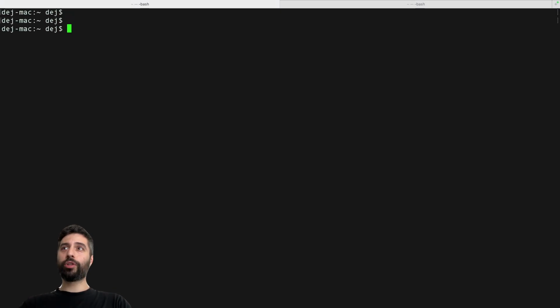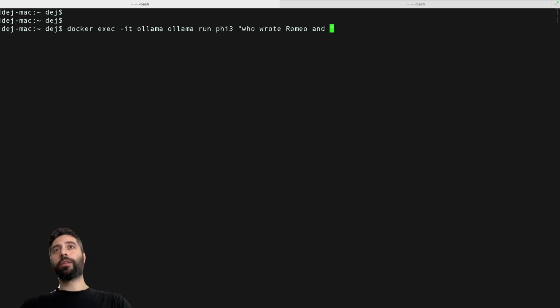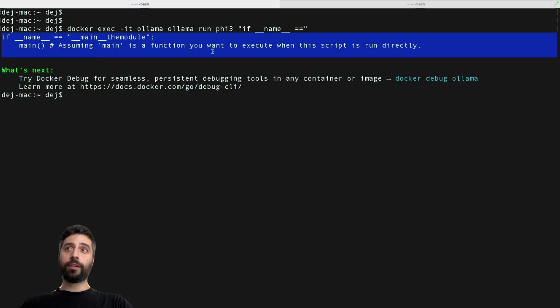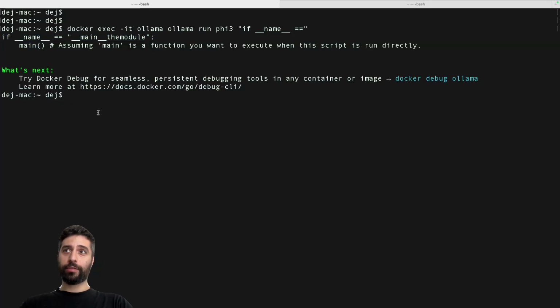Let me try another one, which is related to code bases, to see if our model understands code. I'm going to write a small snippet of Python, not really a snippet, and I'm going to send this to the model: if __name__ equals, and let's see if the model knows any code. And as we can see, in this case, the model offers us a small code snippet. This means that it has been trained on Python code bases because it understands Python, right?